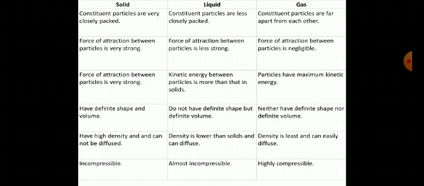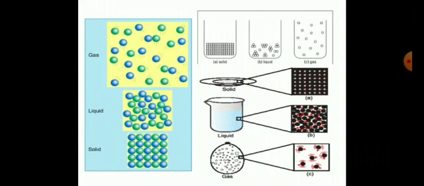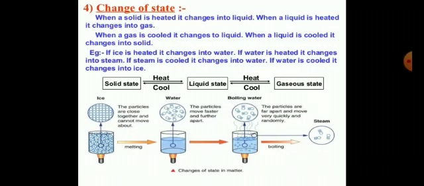LPG is normally a gas, but we fill it into LPG cylinders, so it is compressible. Gas molecules are very far apart, that's why they are highly compressible. We can take the example of the oxygen cylinder in hospitals, which is very important nowadays in corona time. You can understand the figure very well. I provide you three of the figures.